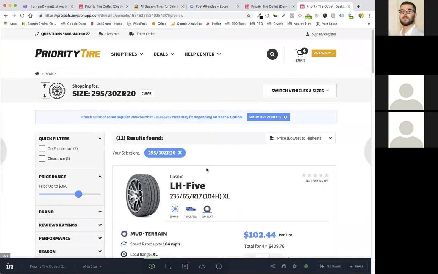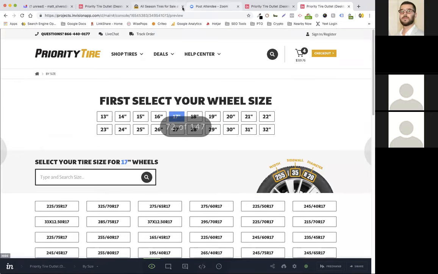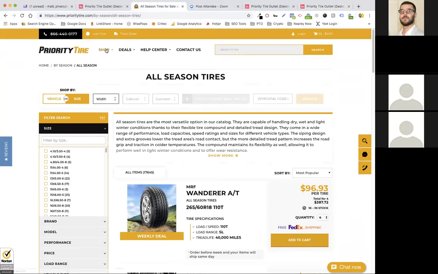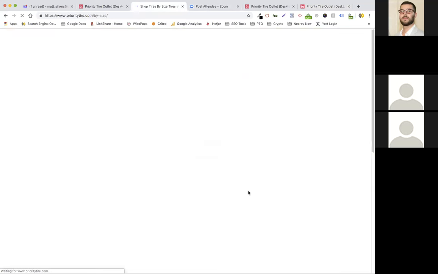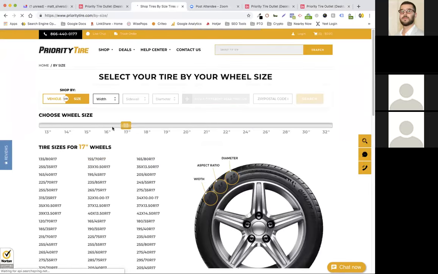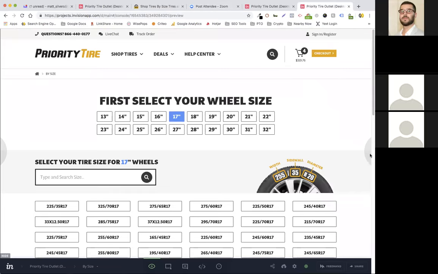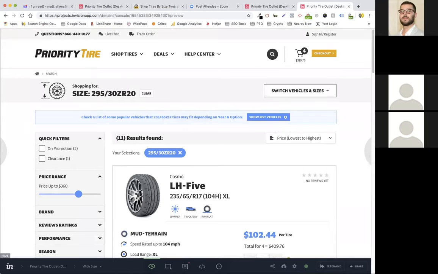In the current site right now, when I go over to search by size, how did I navigate to that page that you were just showing me? Oh, all tire sizes. Okay, got it. Thank you. I missed that part. You cleared it up. So this is the widget that we'll no longer use. All right, it does the same thing. Yep, makes sense.